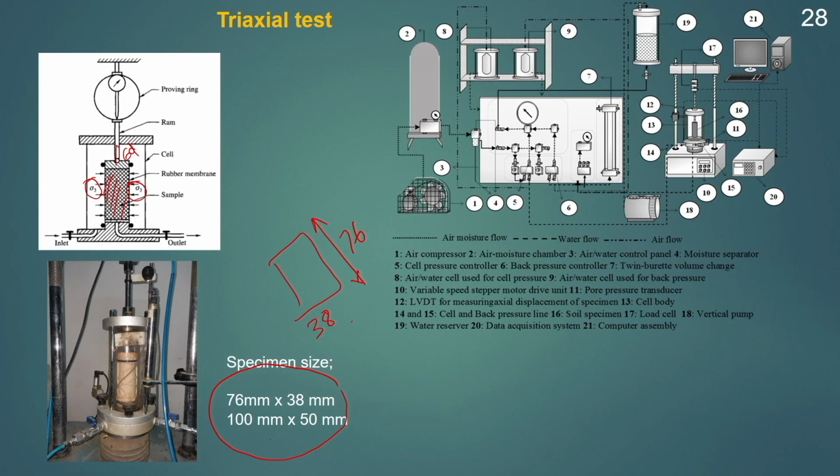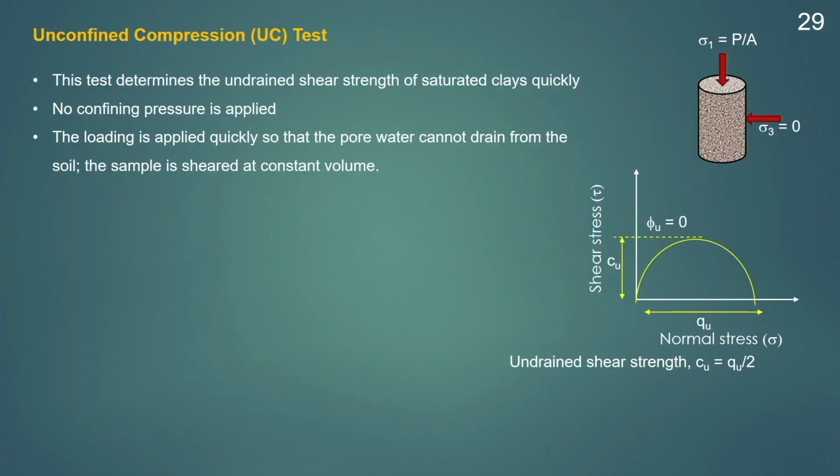So this is the setup. The soil sample is here and it will be confined to a confining pressure, and then it will be subjected to a deviatoric stress over here. This is the typical setup for the triaxial test. Depending on the different testing conditions, the triaxial test can be of different types. The first one is the unconfined compression test.